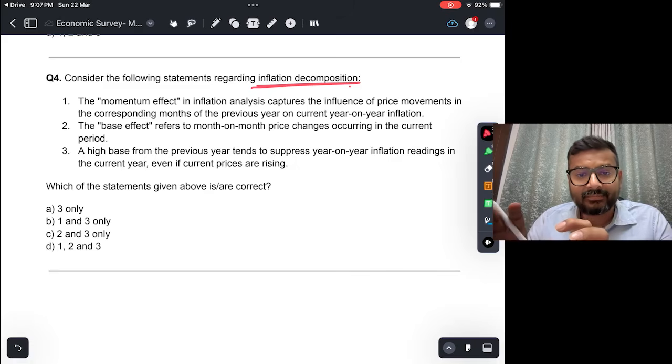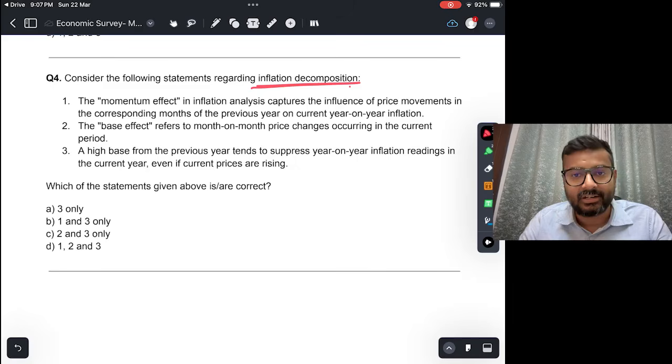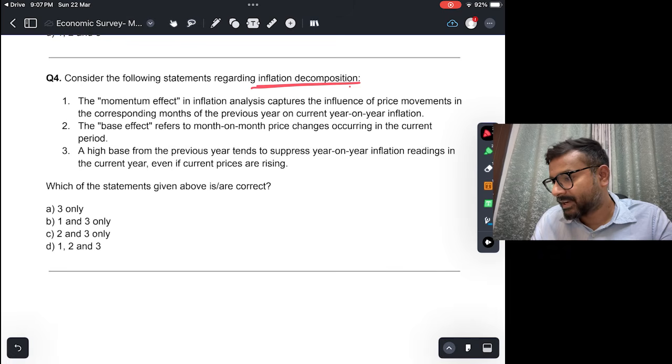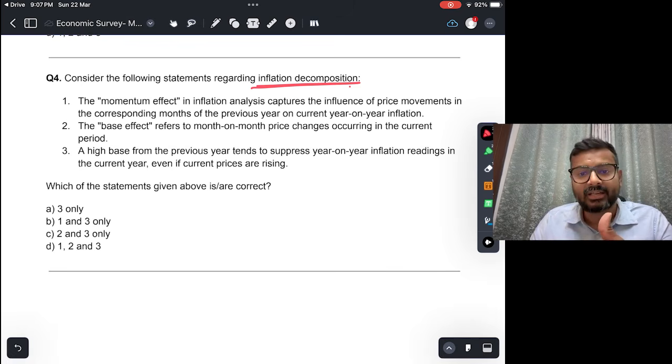Momentum effect captures the change in inflation from last month to this month. All right. So that is not what it is defining; that is the base effect. Base effect captures what the inflation was in the same month last year. For example, if we are calculating inflation for March now, then what was the inflation in March of last year and what is the inflation in March of this year. So that is base effect, not momentum effect. So this is wrong, this is base effect.